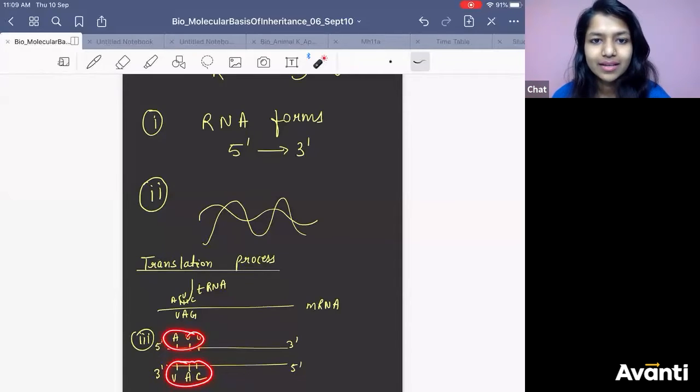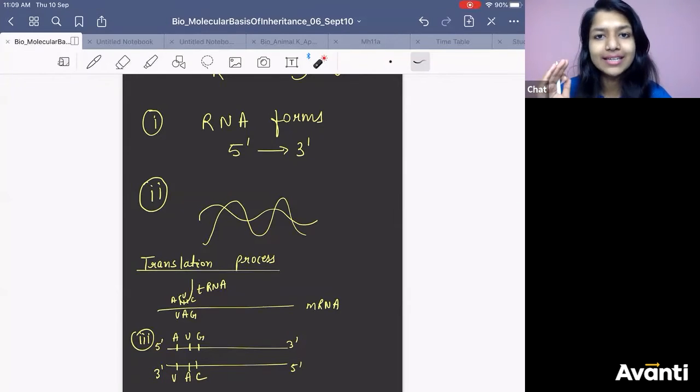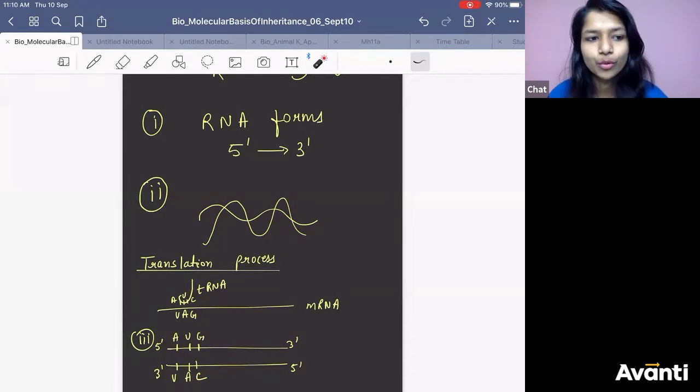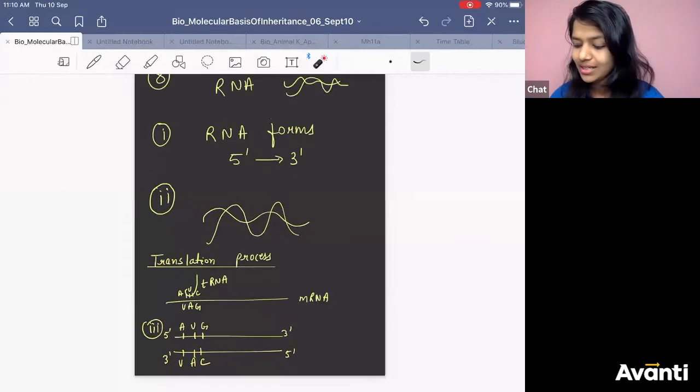Which one is going to be useful, which one is not? That's why we have single-stranded RNA carrying the particular information that this amino acid needs to be brought and this protein needs to be made. Got it? So these are the reasons.